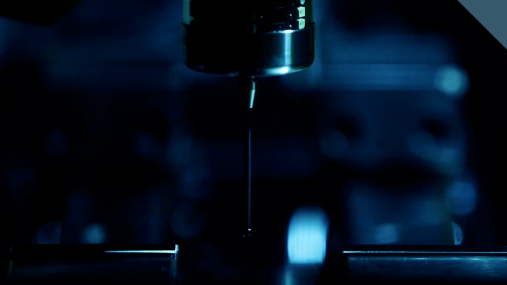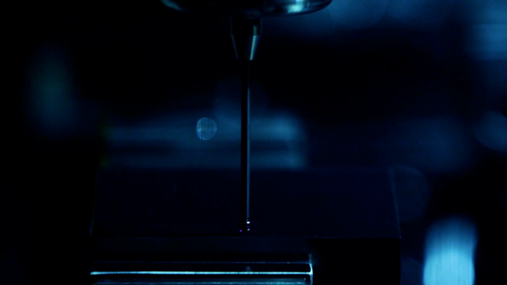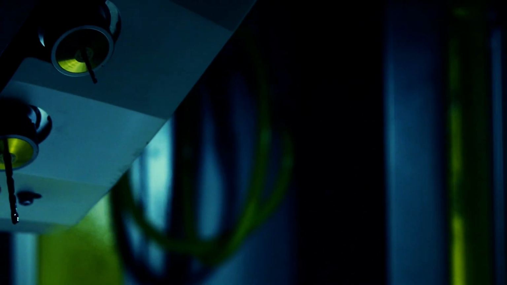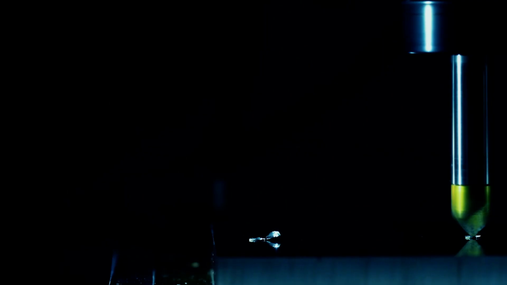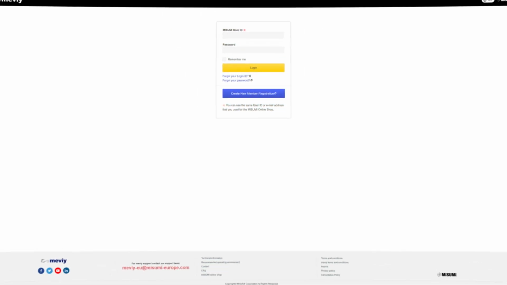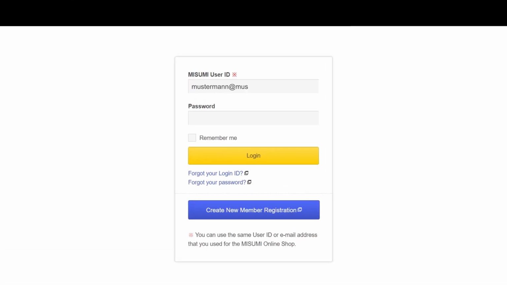From design and production to maintenance, a wide range of customers are utilizing this service. meviy is a free online service provided by MISUMI which can be used 24/7. There is no need to download and install a software. You can easily log in online with your MISUMI account.